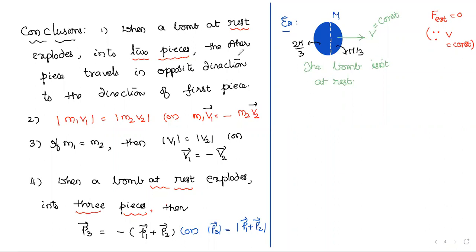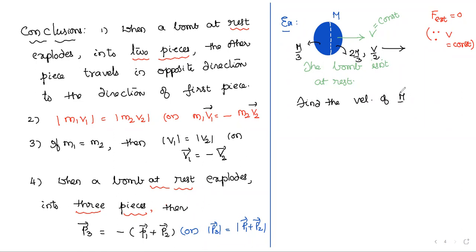So here, this one I am taking the mass as 2m by 3 and this is m by 3. 2m by 3 travels with a velocity v by 2, in the same direction, means in this direction only. Okay. Then after the explosion, what is the velocity of third piece? Find the velocity of m by 3.